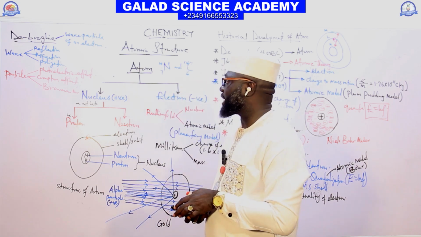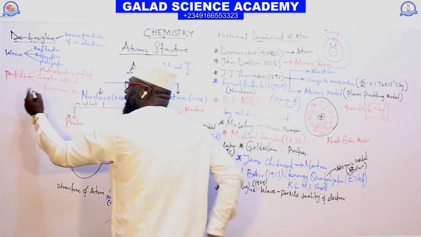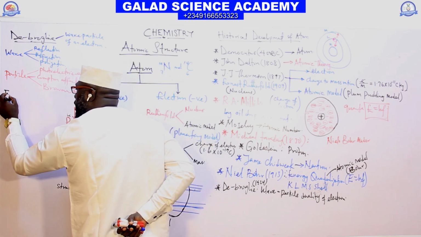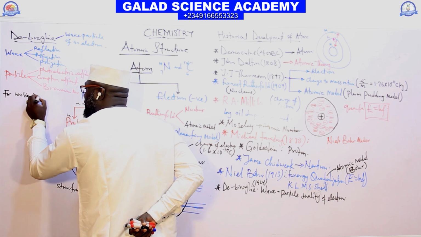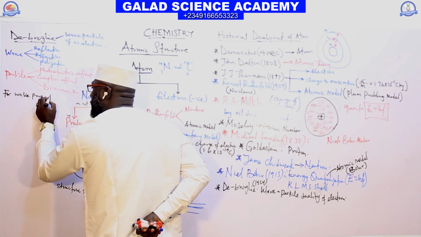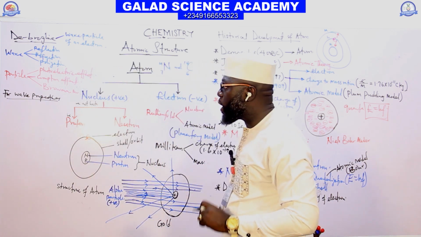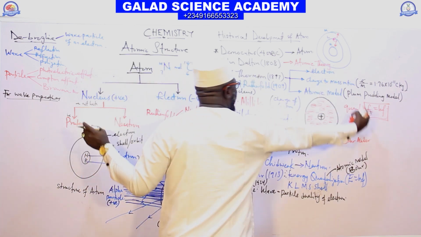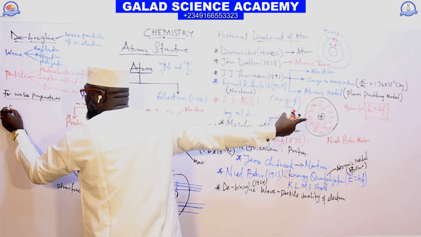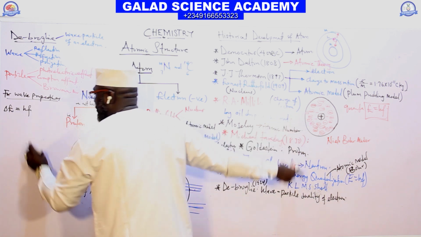Take for instance, for the wave property of an electron, according to Planck's quanta, the energy of an electron is E equals hf.